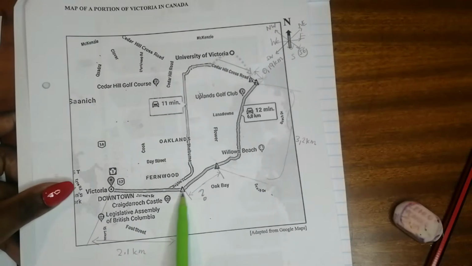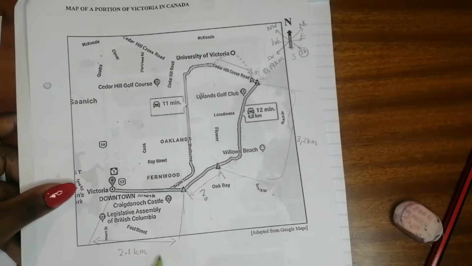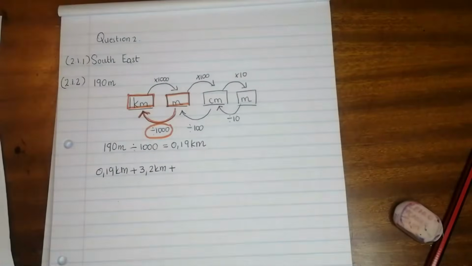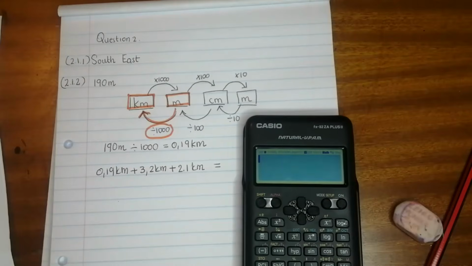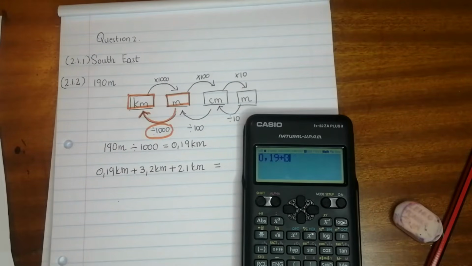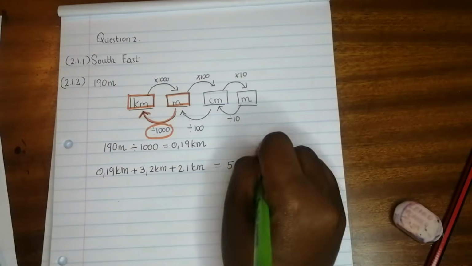And then from 4 to 5, it is 2.1 kilometers. Okay, we are going to get the total. 0.19 plus 3.2 plus 2.1 is equal to 5.49 kilometers.